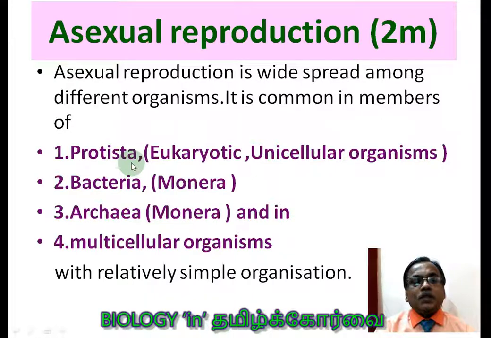Likewise, if you are just skipping the word, naturally you will have a very difficult time when you are writing the examination. So that is the reason why I placed the definition for protista here: eukaryotic unicellular organism. This is under the 5 kingdom classification, student. The second example is bacteria. It comes under the kingdom Monera under the 5 kingdom system. Archaea is also under Monera, and also multicellular organisms. So even multicellular organisms show asexual reproduction, that you should understand.